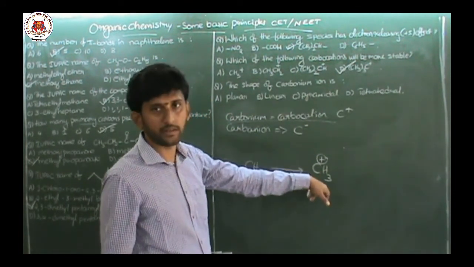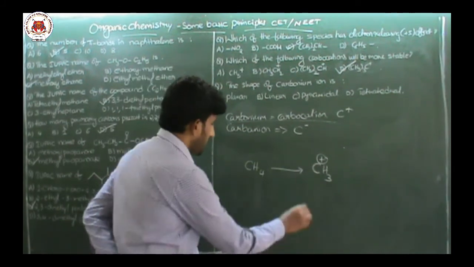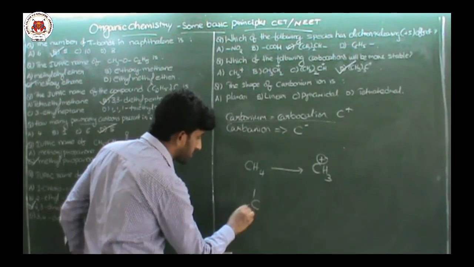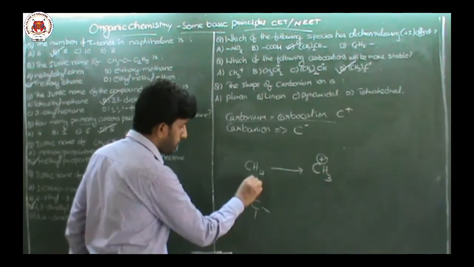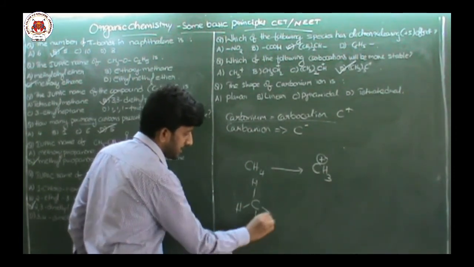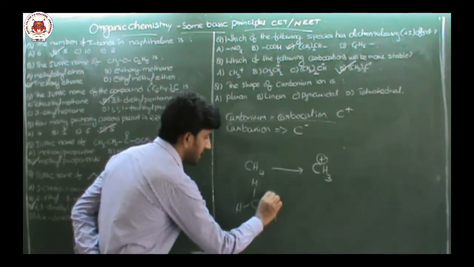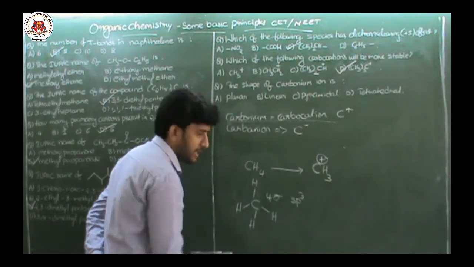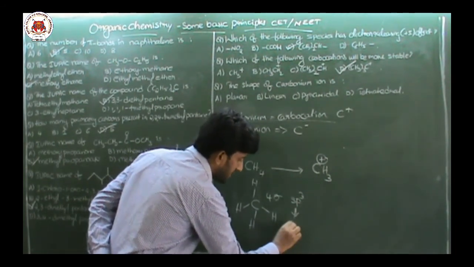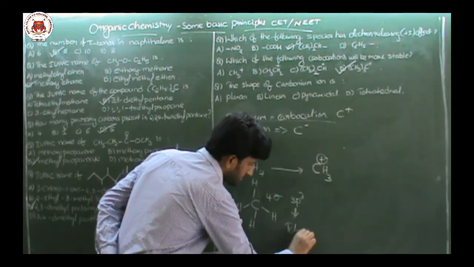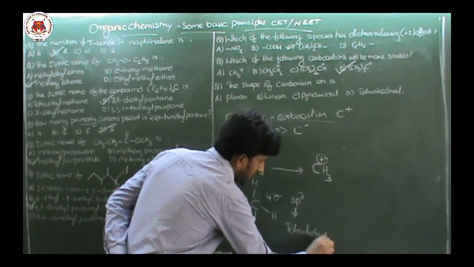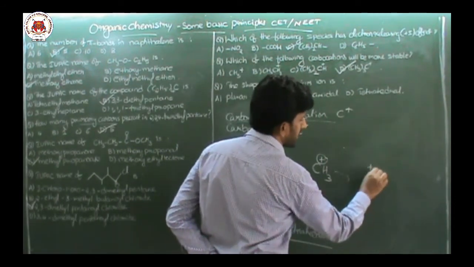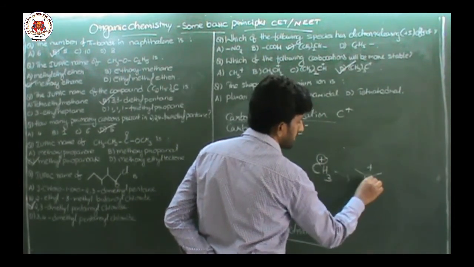You know that in methane there are 4 sigma bonds, and if 4 sigma bonds are there, then hybridization is sp3. Hybridization sp3 means the shape is tetrahedral.